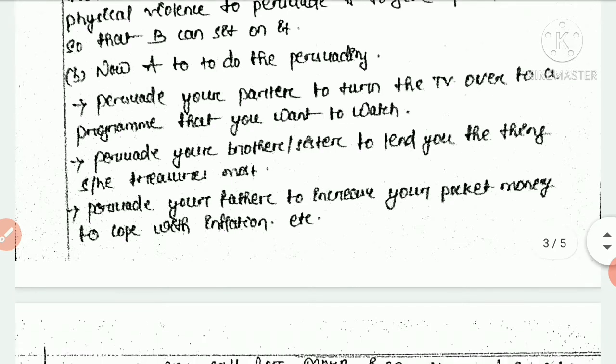Then persuade your brother or sister to lend you the thing she treasures most. Your brother or sister has something that is very essential also to you. So you have to persuade your brother or sister to lend you the thing for some days or for some time.